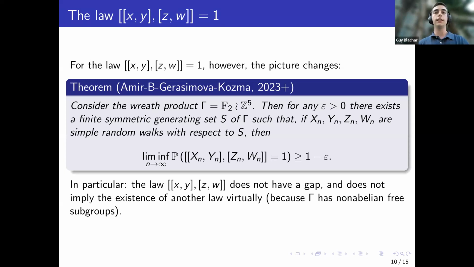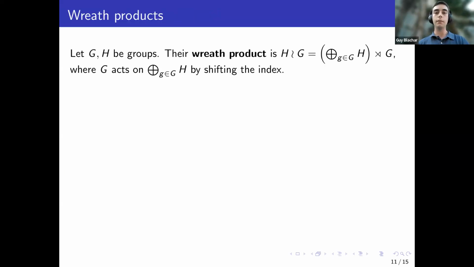Because every lecture needs some proof, I'll try to at least give the idea of the proof for this result. And the idea is as follows. Well, first, I will recall the wreath product. The wreath product of 2 groups is the semi-direct product of G with this infinite direct sum of H. And we should think about it as I look at G, and on each element of G, I place a lamp with values in H.